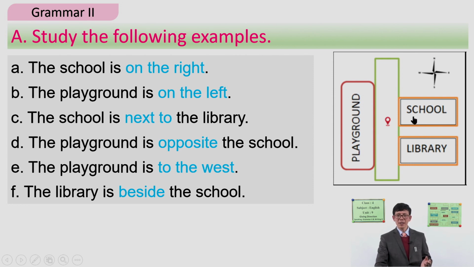And library and school: what do you think? The school is next to the library, and the library is beside the school. This is how you get to know the relation of these different places to use the correct preposition.